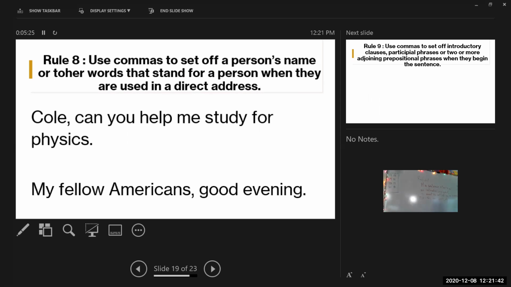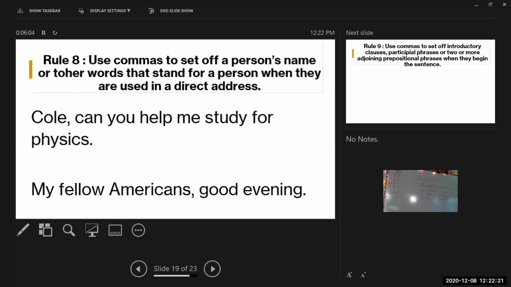Rule number 8. Use commas to set off a person's name or other words that stand for a person when they are used in a direct address. So, for example, if I said, Mason, write this down, it should be Mason, comma, write this down, because I'm directly addressing Mason, and I'm starting the sentence with that. Does that make sense? So I said, Lamar, write your notes. Victoria, don't fall asleep. Jacob, you got that. Weston, do you understand? I'm directly addressing each one of you, right? So it's got to be set off by a comma.